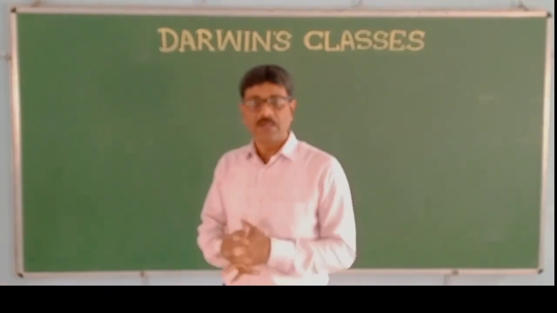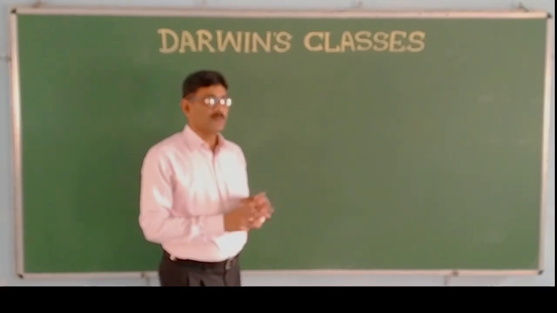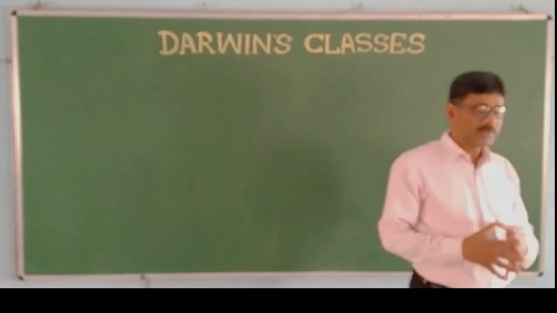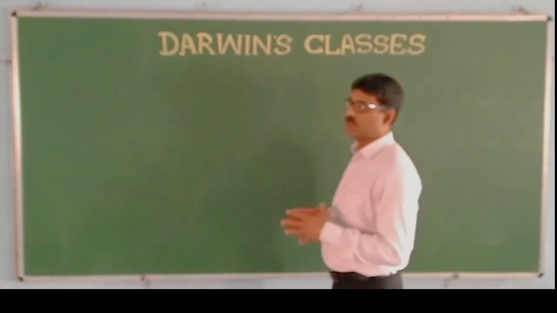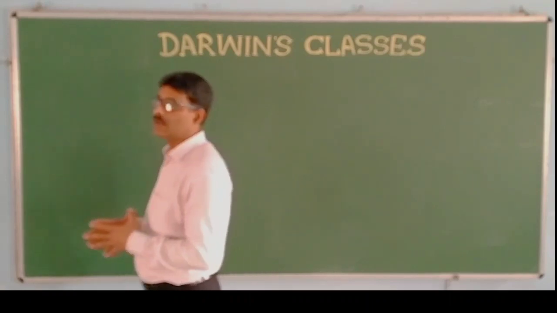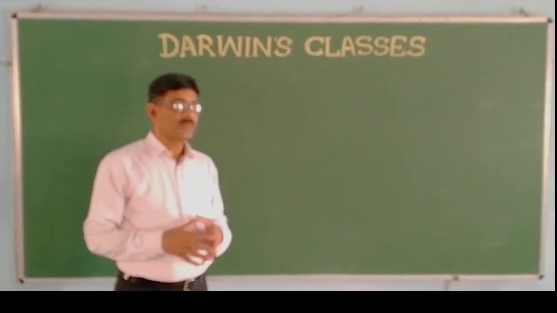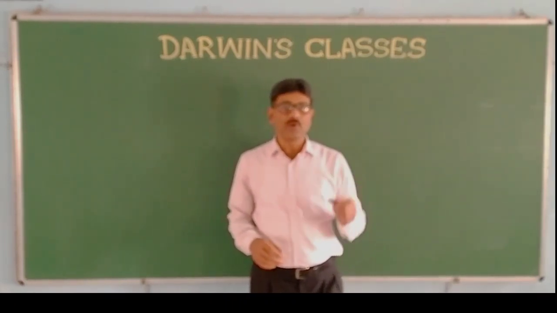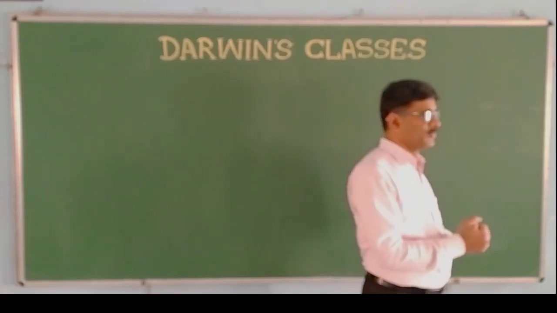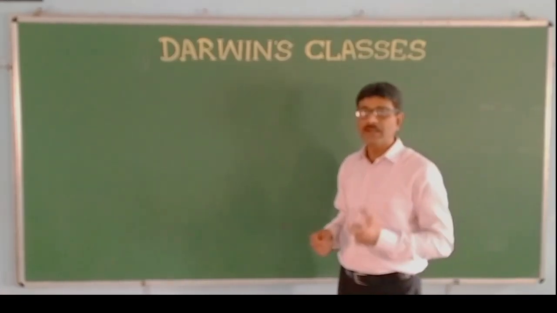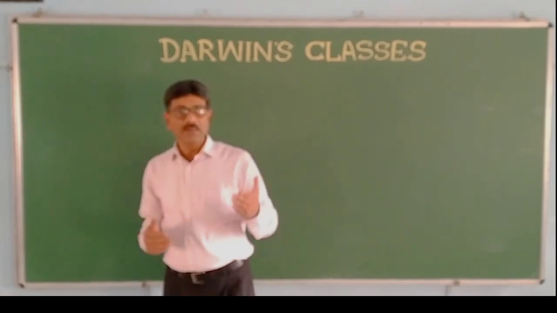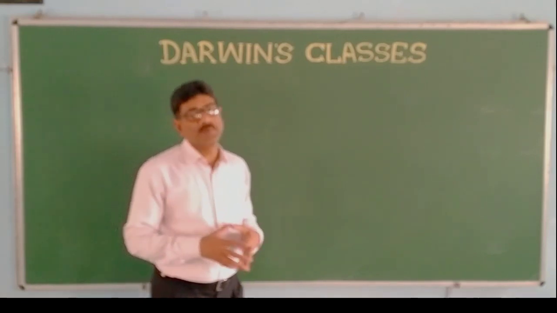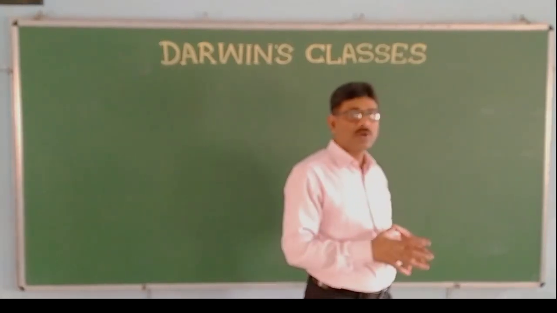Today, I would like to start my classes with a new name, that is Darwin's Classes. And in our next chapter, we would like to discuss for class 10th NCERT chapter number 8, why do organisms reproduce? And after that, the next chapter is heredity and evolution. And regarding evolution, there is a name, that is Charles Darwin. He has given the theory of evolution.